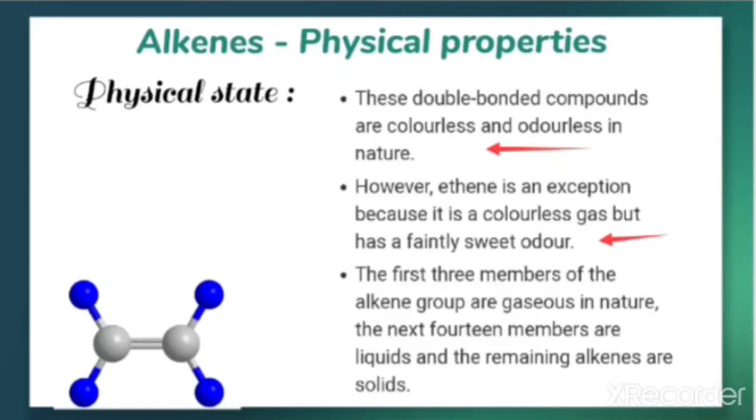The first three members of the alkene group are gases in nature. The next 14 members are liquids and the remaining alkenes are solid in nature. That means the higher members are solids and the lower members, that is the first three members of the alkene group, are gases in nature. That means when the number of carbon increases, first members are gases, then the next members are the liquids and the higher members are solid in nature. So that is about the physical state of alkenes.